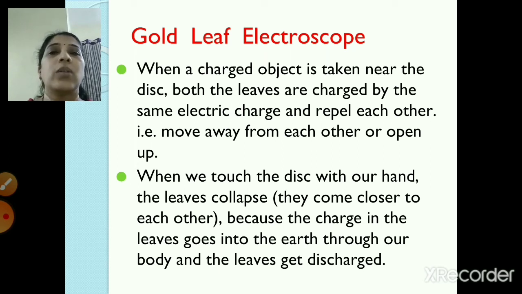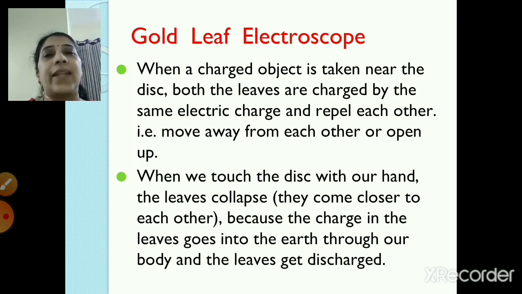Then we saw the experiment of the balloon sticking to the wall, right? What happened in that case? The balloon is negatively charged and the wall is positively charged, so the balloon sticks to the wall. Then we took the example of the aluminium ball, the thermocol balls and the glass rod. And lastly, we saw the gold leaf electroscope.